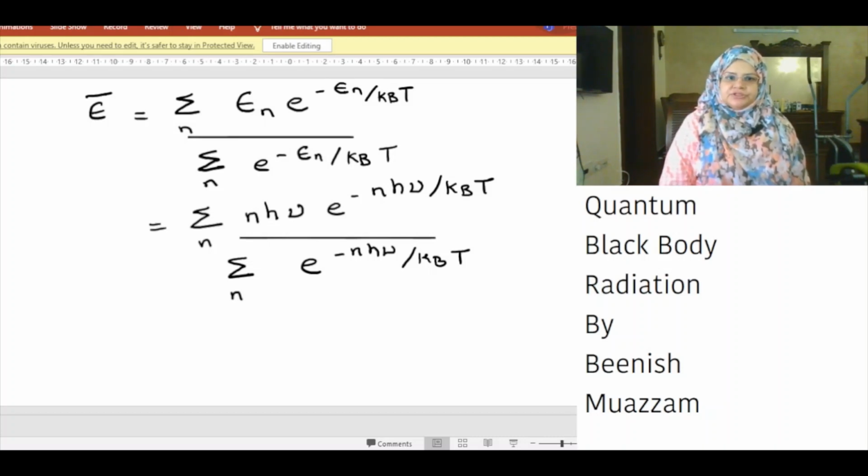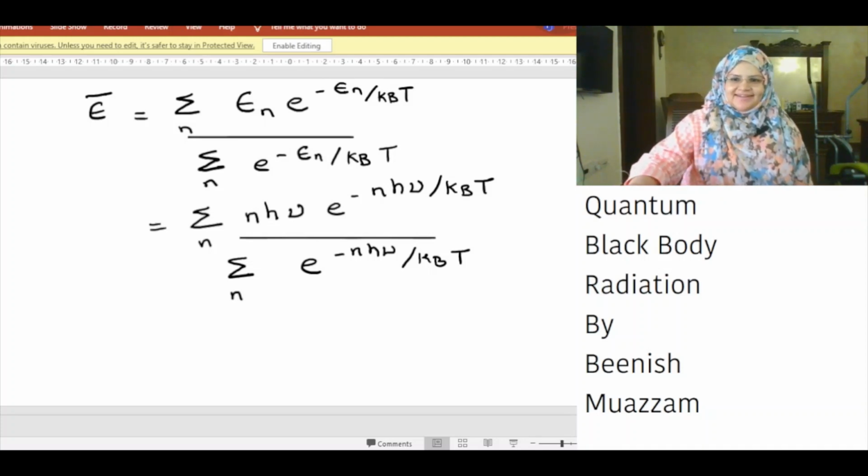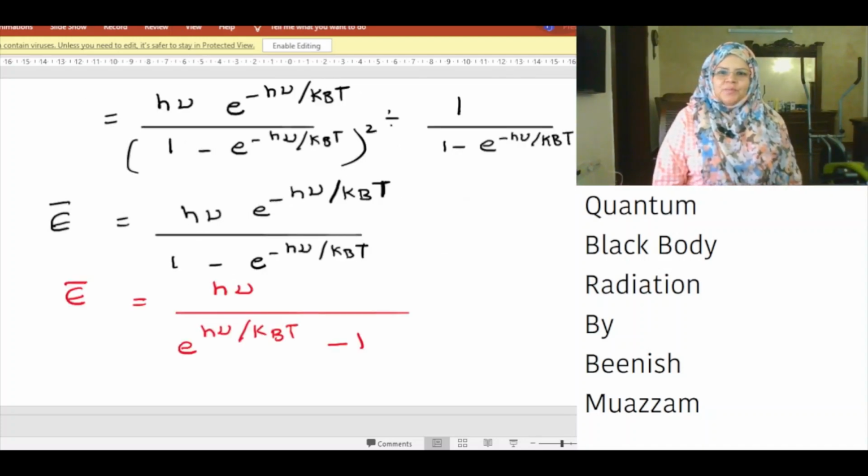Therefore, the mean energy is equal to the sum of n h nu multiplied by exponential minus n h nu over k_B T over all values of n, divided by the sum of exponential minus n h nu over k_B T over all values of n. We calculated the numerator and the denominator in the previous slides.